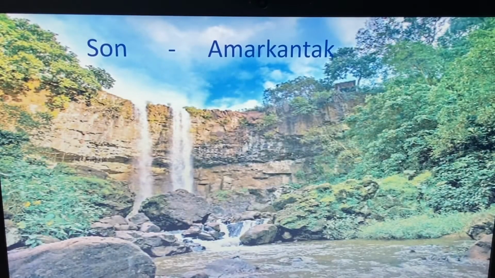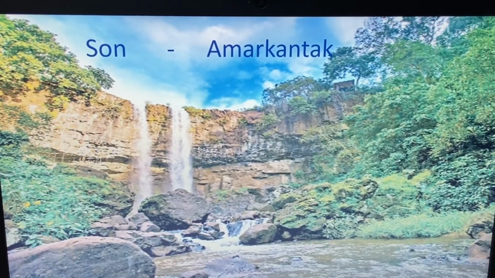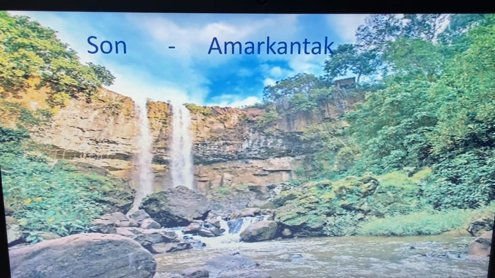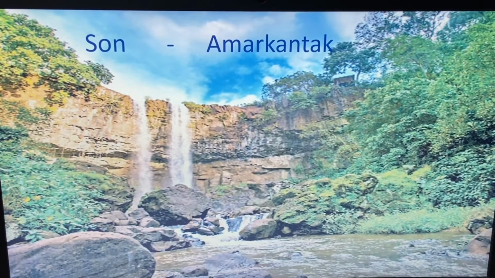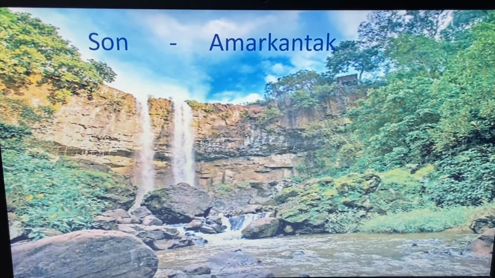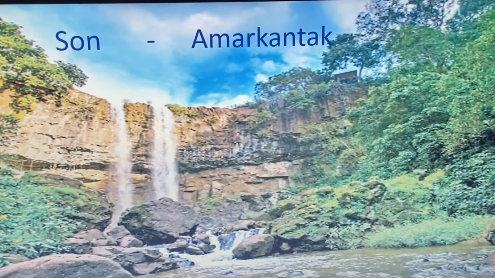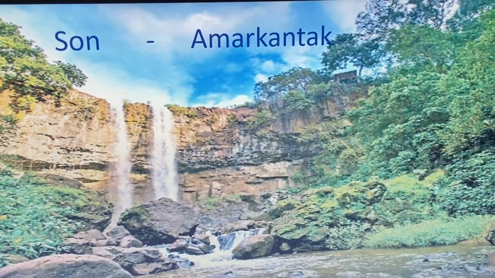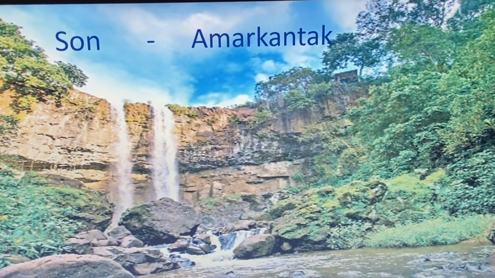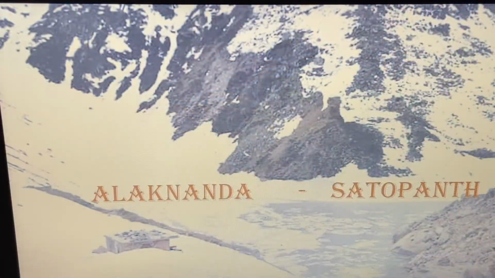Now let's talk about another river which looks like a waterfall, and this is one of the most popular waterfalls of the Himalayan range. This is Amarkantak, and the river originates from this. The name of the river which originates from the place Amarkantak is Son. What is the name of the river? Beta, that's Son river.